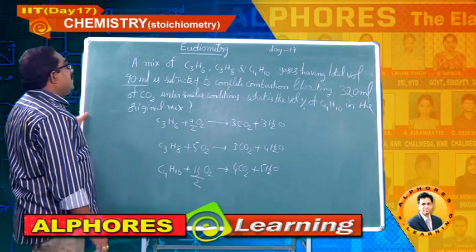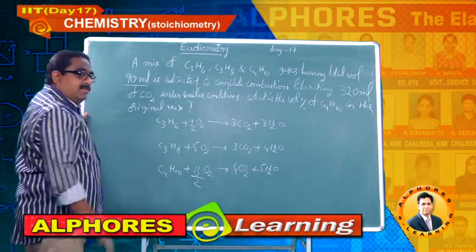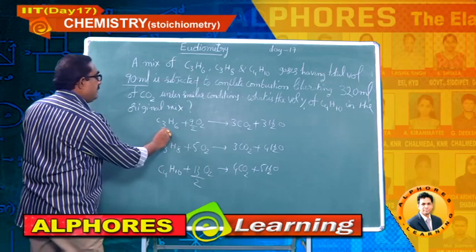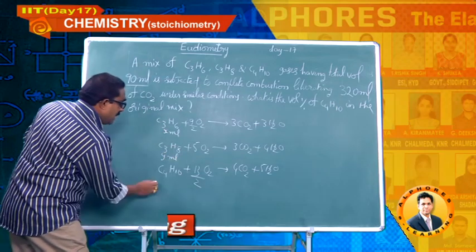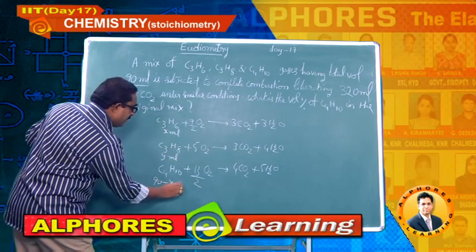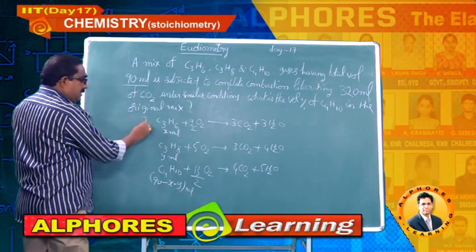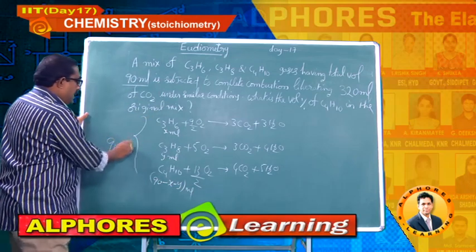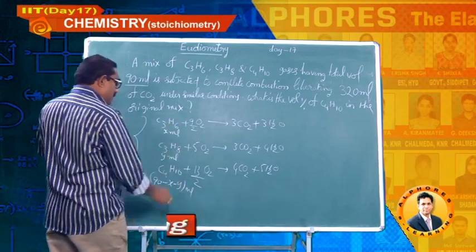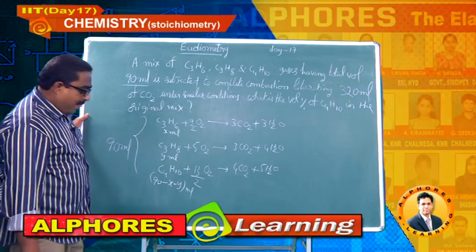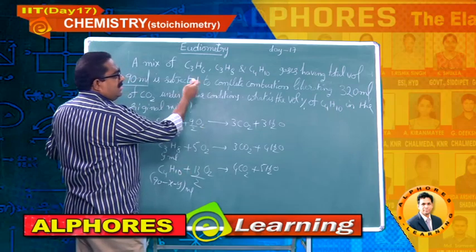Okay, students. I don't know how much of this and how much of this and how much of this. Let me take this as x ml, this as y ml, and automatically that becomes 90 minus x minus y ml. Is it right or not? Because the total volume he has given as 90 ml. Out of that I have considered this as x and this as y, and this becomes 90 minus x minus y.